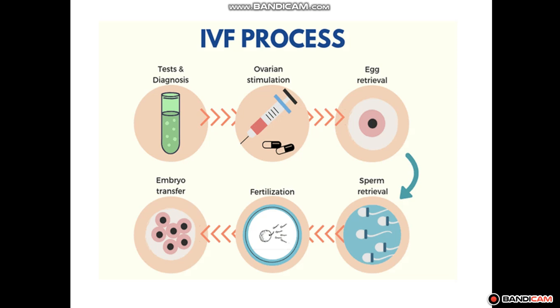Doctors test and diagnose ovulation, then ovarian stimulation is done, injections and medications are given, and then freshly released eggs and sperms are collected, and kept together for a few hours, for the IVF, that is in vitro fertilization, where the fertilization takes place outside the body.